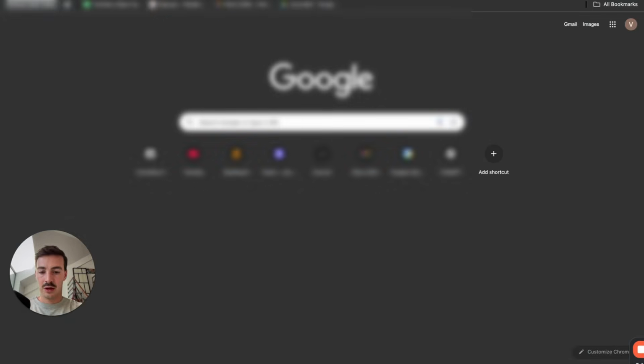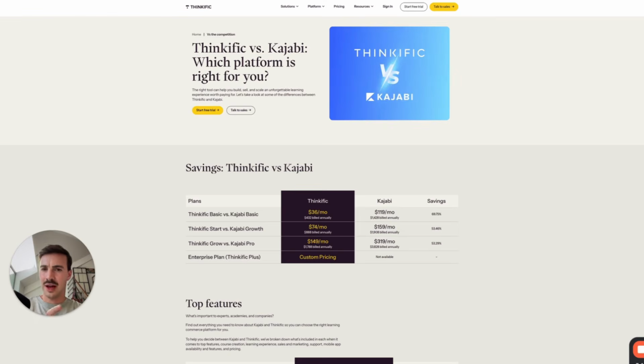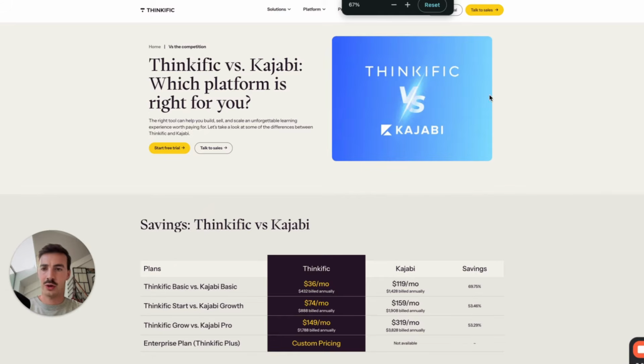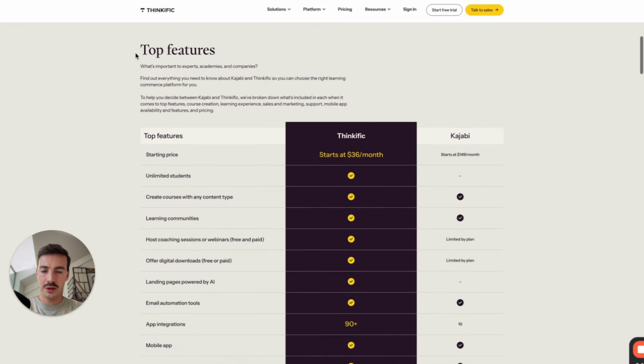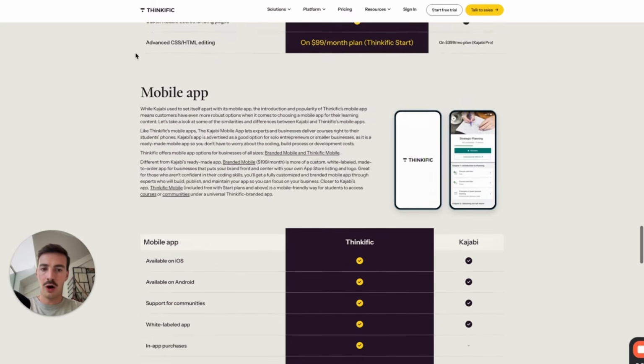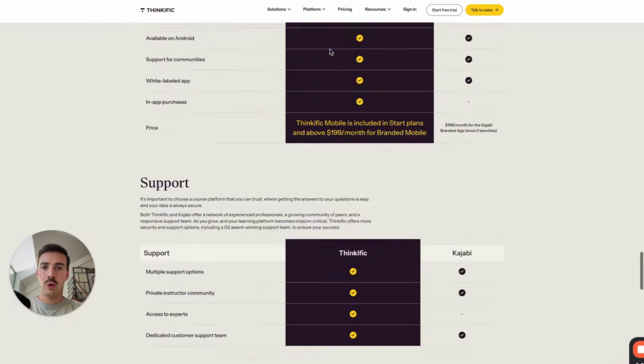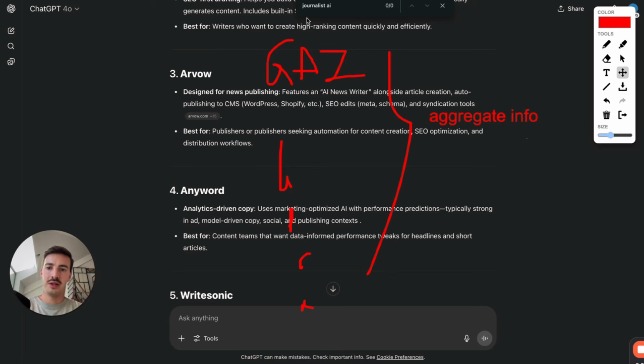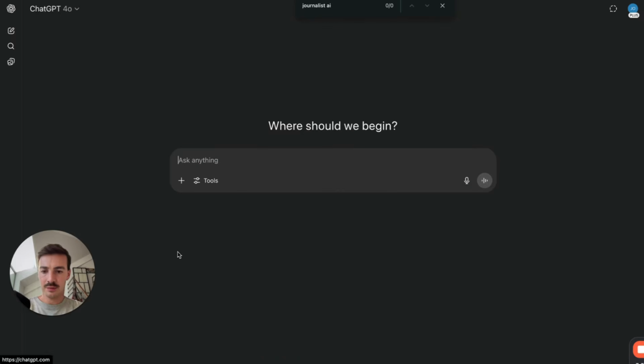Here's an example, looking at Thinkific. Thinkific is an online course platform where you can host your courses online. That's basically what they are. And what they have here is a page comparing them versus the competition. This big page comparing them versus the competition, their features, their pricing, all this stuff in depth. So what do you think is going to show up if I go into GPT, new chat, and say, I need a course hosting platform. What should I choose? Be concise.